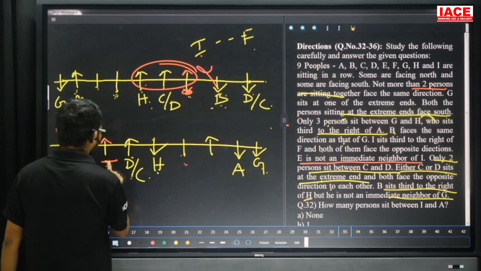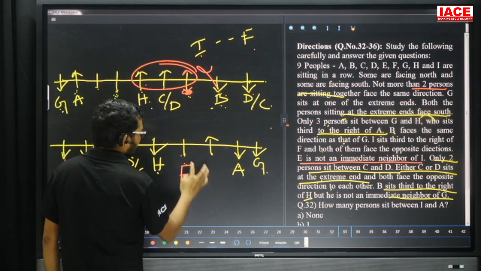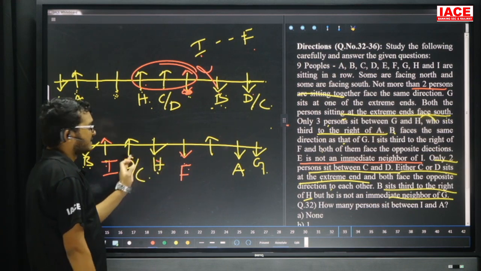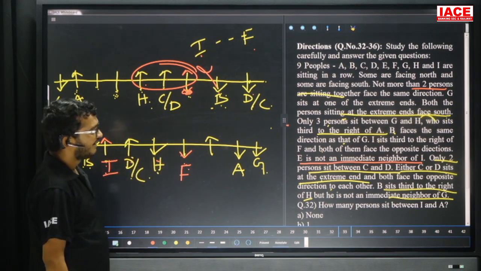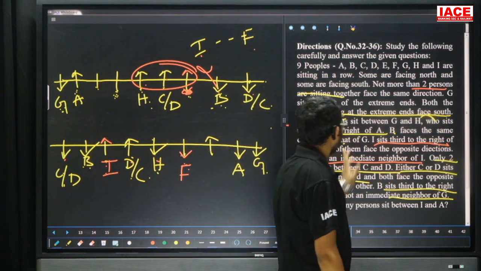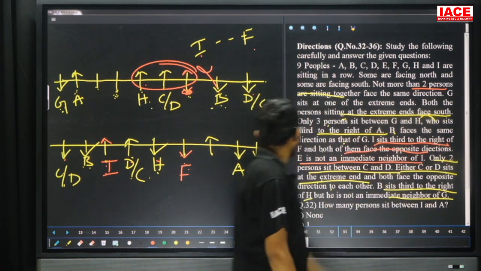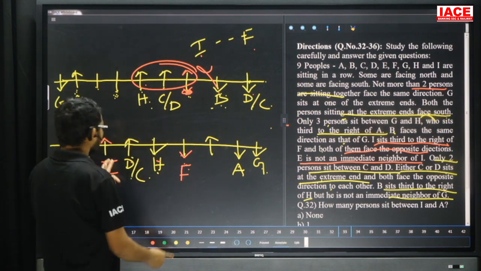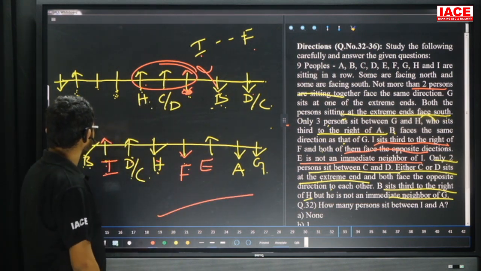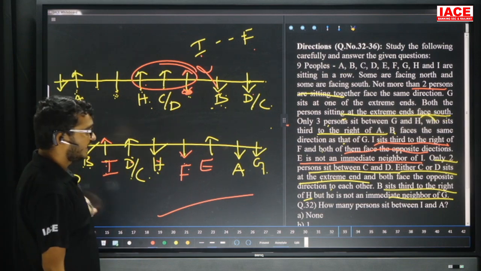So here I is 3rd right of F. F is facing inside: first right, second right, third right. The given point is I is sitting 3rd right of F, and both of them are facing opposite directions. Now, F is facing south, I is facing north. Now, remaining is E. We don't know about the exact positions of C and D.